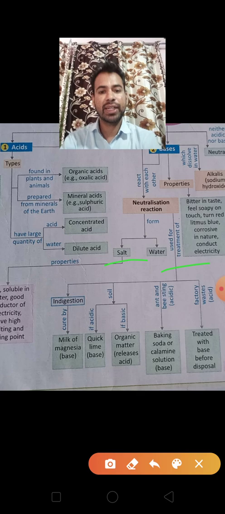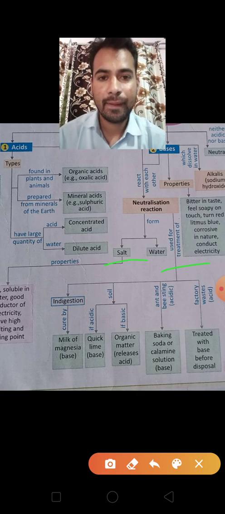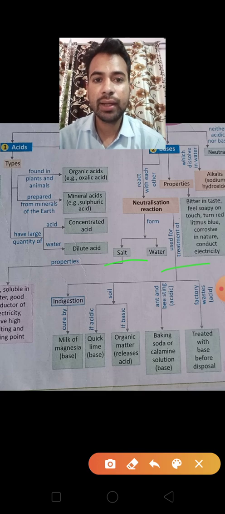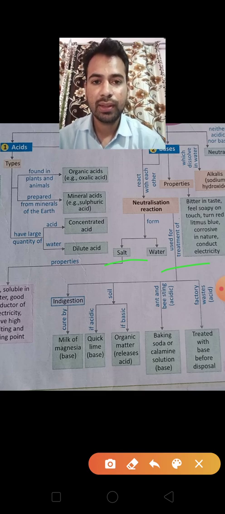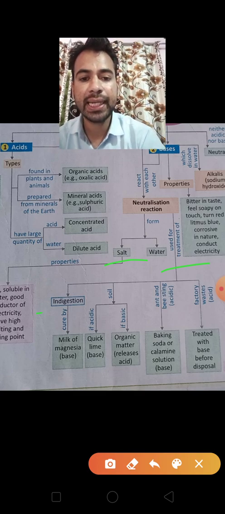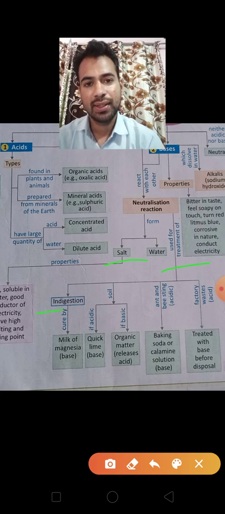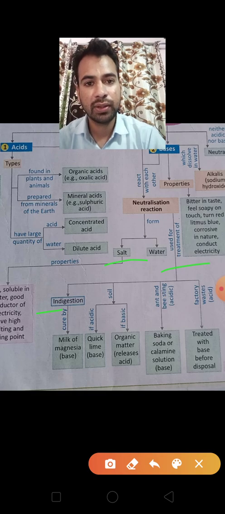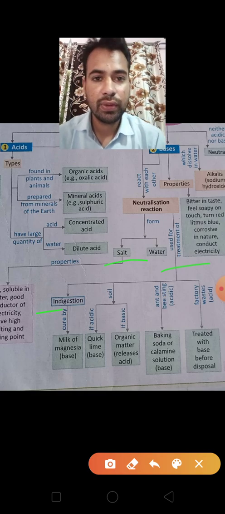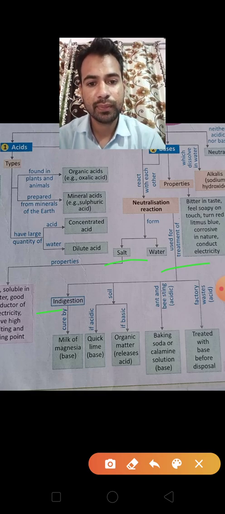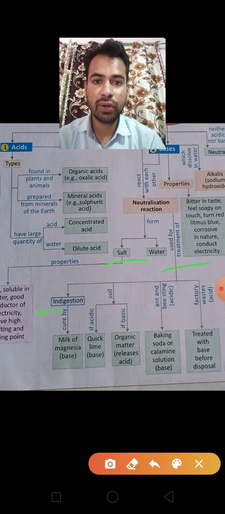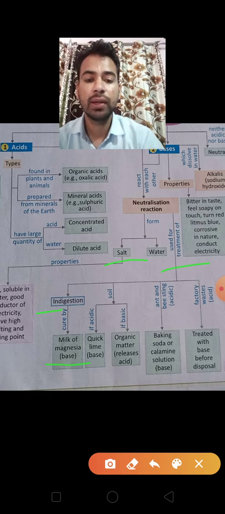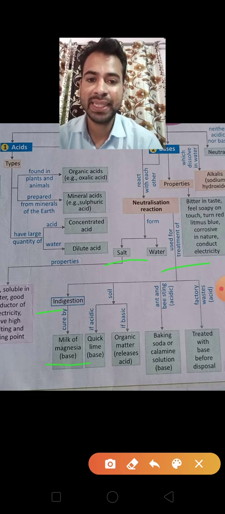Now children, we have seen that neutralization reactions occur in our daily life. The first example is indigestion, due to too much acid secreted by our stomach. To cure this problem, we have to take milk of magnesia, that is base.